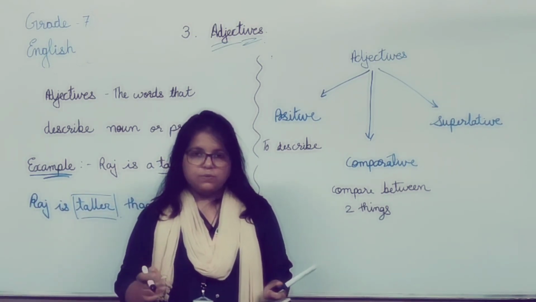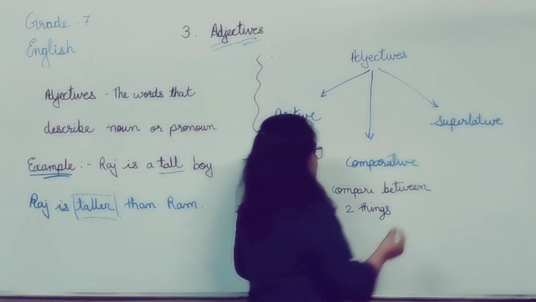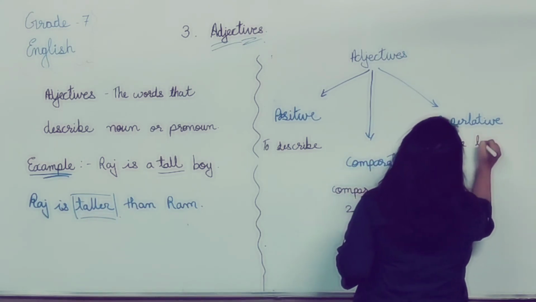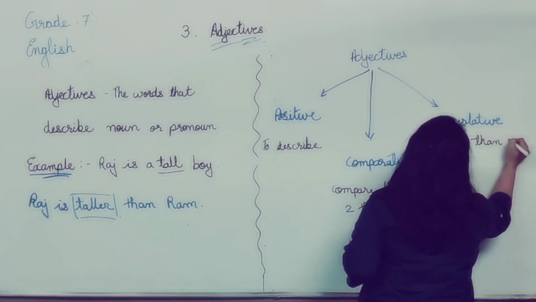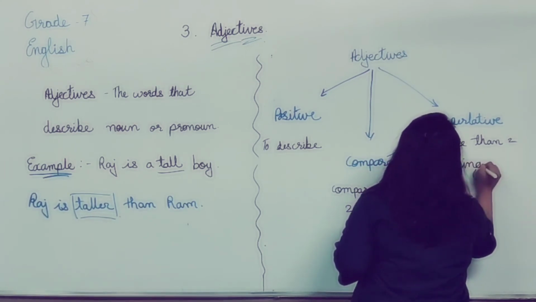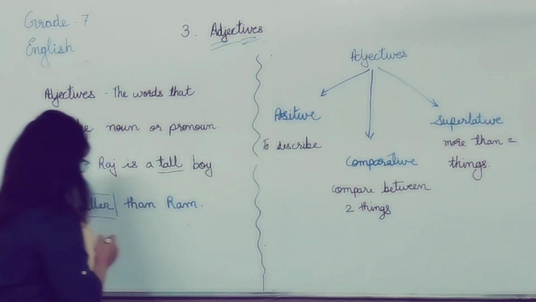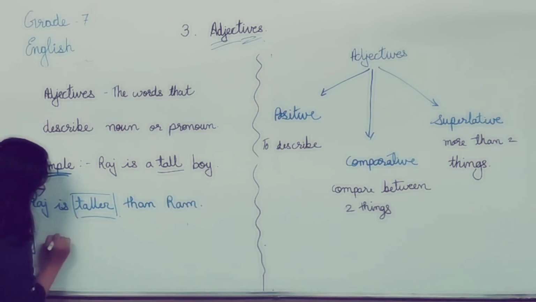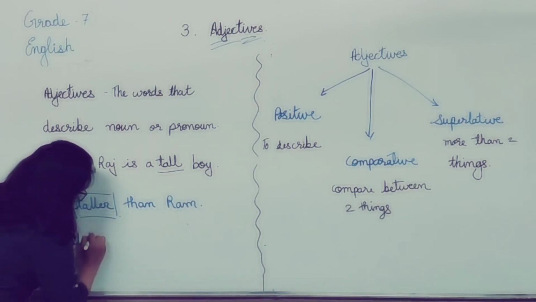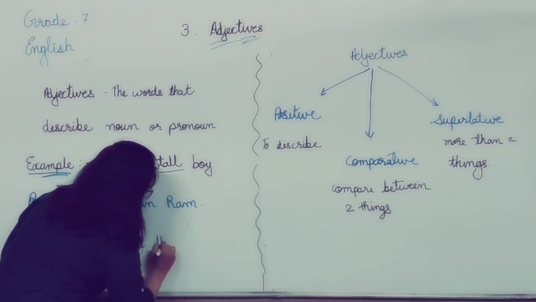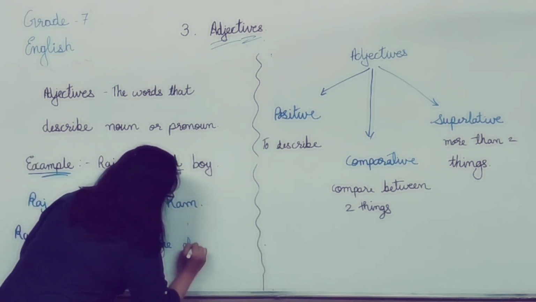Here the comparison is between more than two things. Like, Raj is tallest in the class.